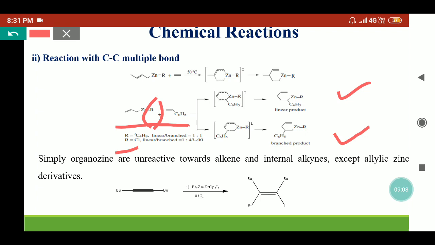In a similar manner, though alkynes cannot react with dialkyl zinc, if some other additives are present, then these reactions can be possible. Here we have taken an internal alkyne which is reacting with diethyl zinc in the presence of zirconocene iodide. So instead of metallation, the addition reaction will take place and diethyl zinc will supply ethyl, and further on iodination we will get ethyl and iodide which are attached in a syn manner to the alkyne.